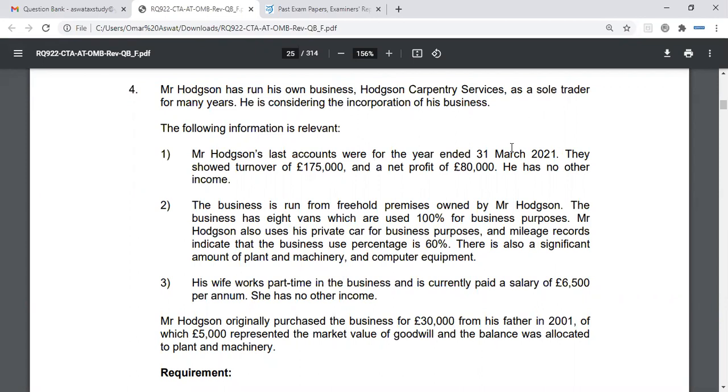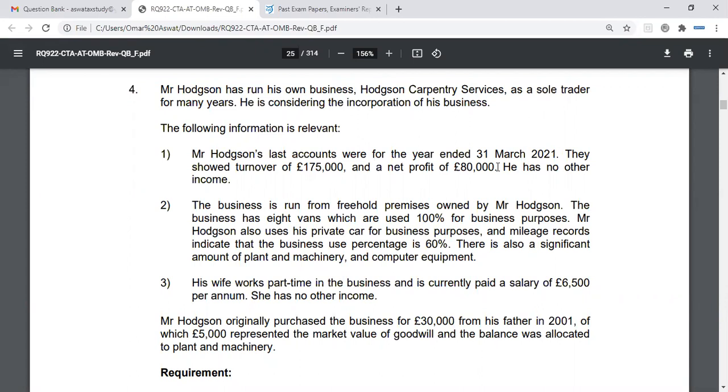Okay, that's fine. Sorry, he's also a higher rate taxpayer. Looking at these figures, higher rate, most likely. Okay. The business is run from freehold premises owned by Mr. Hodgson. The business has 8 vans which are used 100% for business purposes. Mr. Hodgson also uses his private car for business purposes, and mileage records indicate that the business use percentage is 60%. There's also a significant amount of plant and machinery and computer equipment.